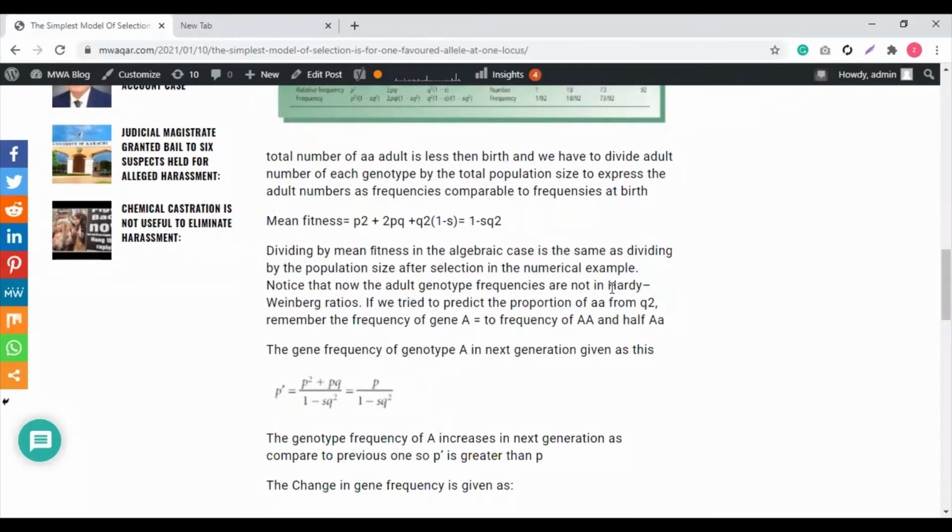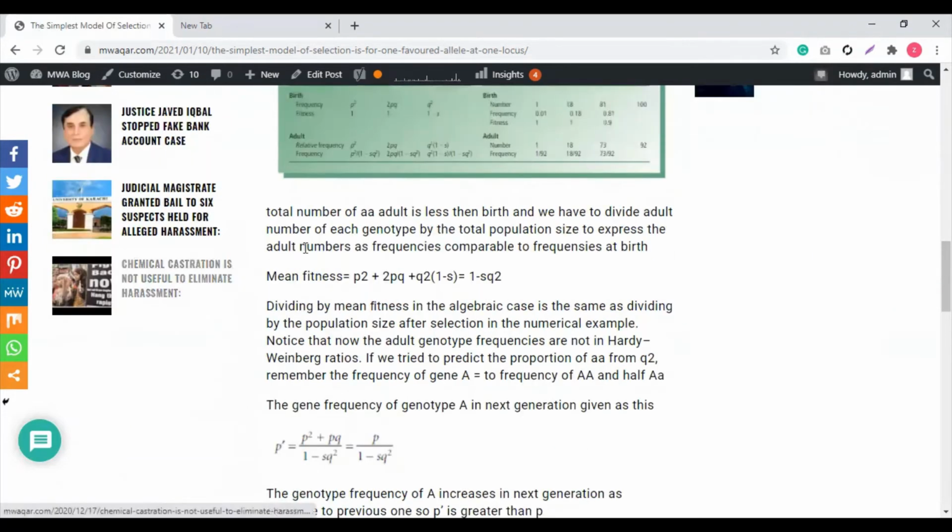Cool. Now I want you to see this formula. This is mean fitness, which equals p square plus 2pq plus q square times 1 minus s, where s is the selection coefficient. This whole equation equals 1 minus s q square. Cool. Dividing by the mean fitness, we want to see the mean fitness here.